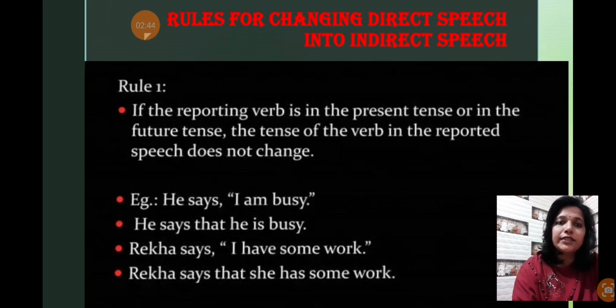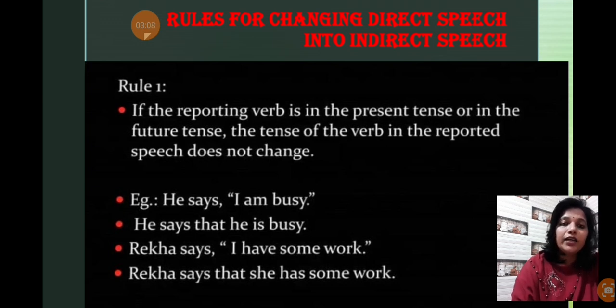So he says that he is busy. Now you could see, as we have mentioned in the rule, that the pronoun requires a change. Because the third person is given, he is given, I will change into he, because he is talking about himself. So that's why he says that he is busy.